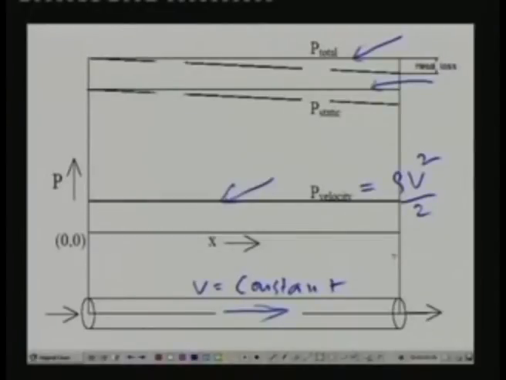Now what is the effect if viscosity is non-zero? That means if the fluid is viscous or it has finite viscosity. For viscous flow, the velocity pressure still remains same, because from the continuity equation, velocity at any point should remain same. So this horizontal line applies to both inviscid as well as viscous flows. So velocity pressure remains horizontal only. Then what happens to the static pressure? Static pressure continuously reduces in the direction of flow because of the viscous effects. That means there is a loss of static head due to viscosity. So you see a sloped dashed line for viscous flow.